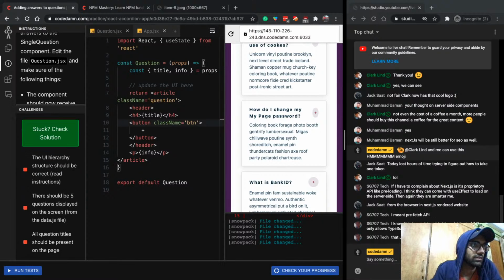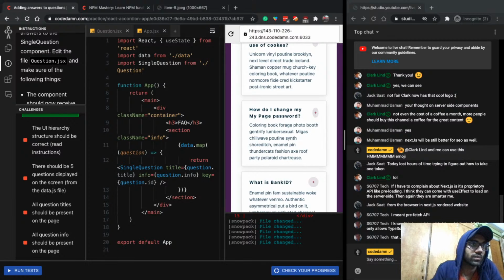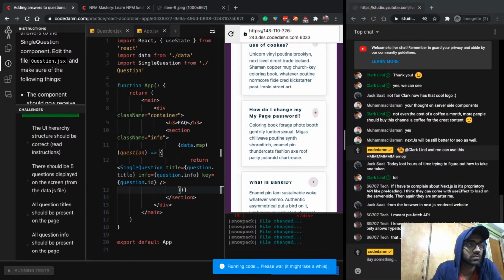Let's see if we have to do anything else. All the question titles should be present. All the question information should be present. And yep, our data.map takes care of that, so it should not be an issue. Let's go ahead and run it.